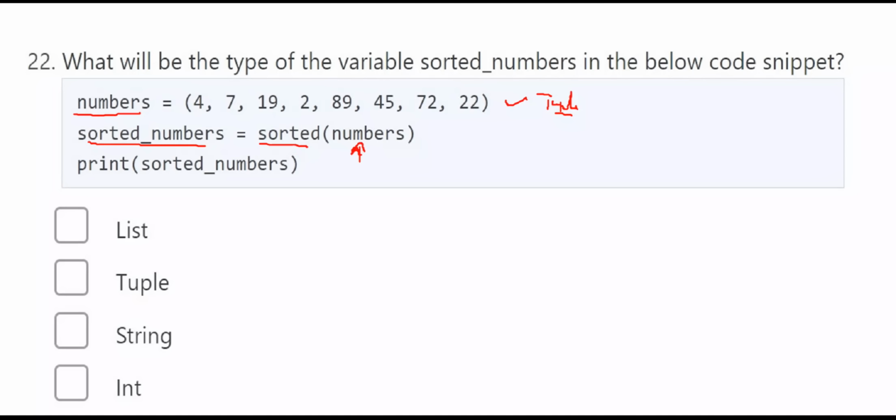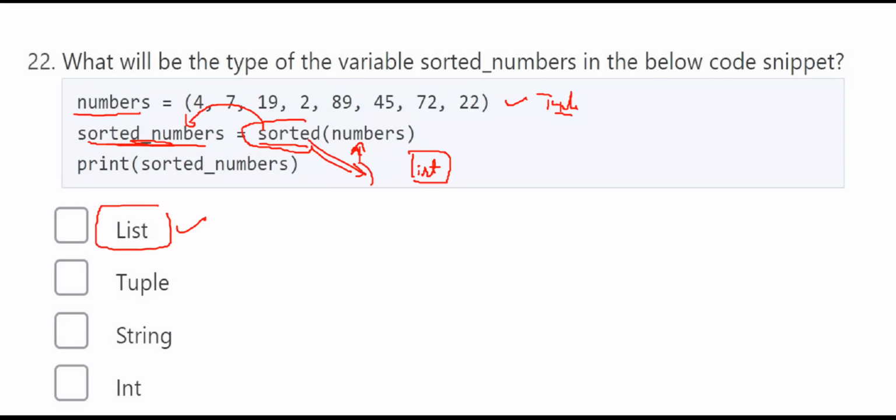When you apply sorted on the tuple, it will return a list containing all the elements. That list you are storing in sorted numbers. Now if you want to see the type of the sorted numbers, the type of the sorted numbers is list.